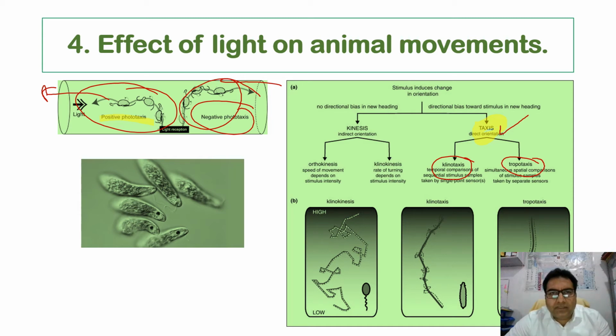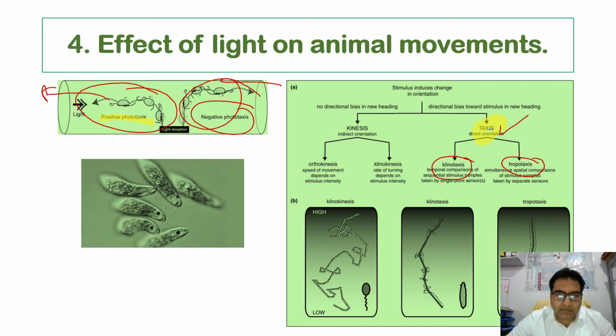And phototropism includes the responsive movements of some body parts of some active animals to the light stimulus, such as the movement of the flagellum of Euglena towards the light, and the movement of the polyps of many coelenterates. So this is tropism, that is, the responsive movement of some body parts of some active animals towards the light stimulus.